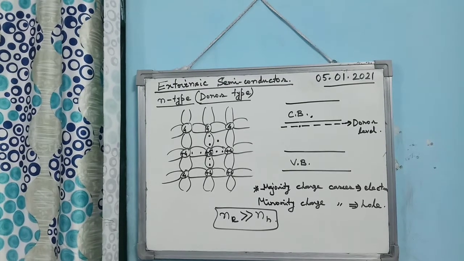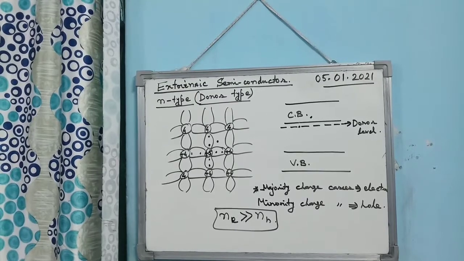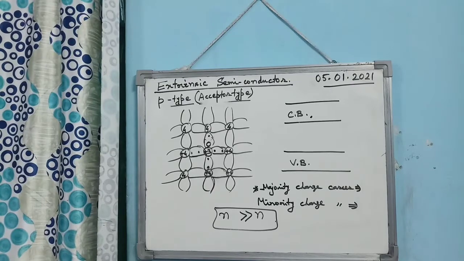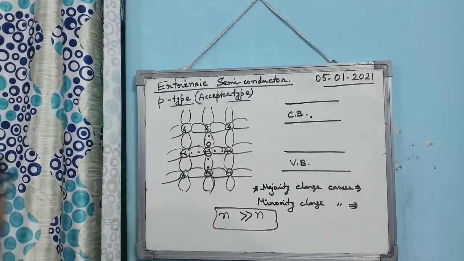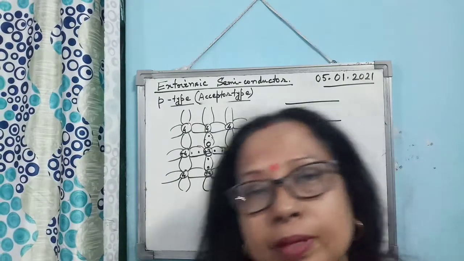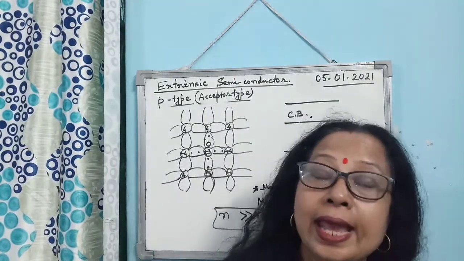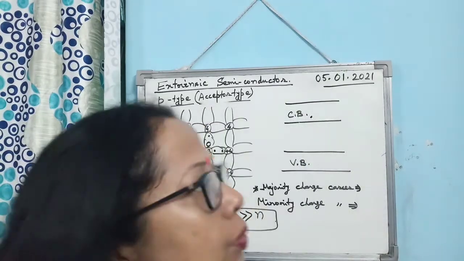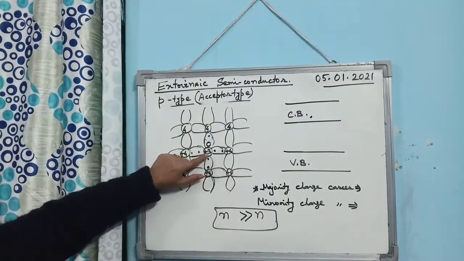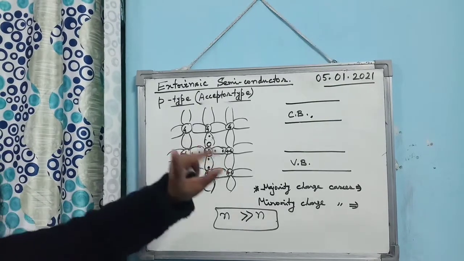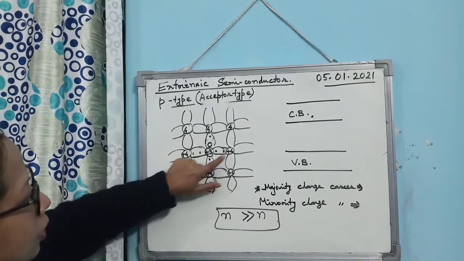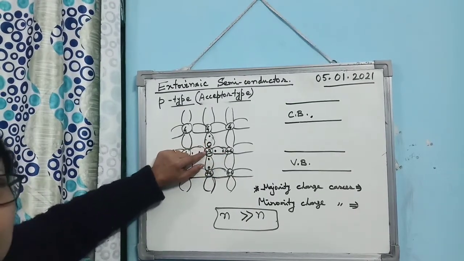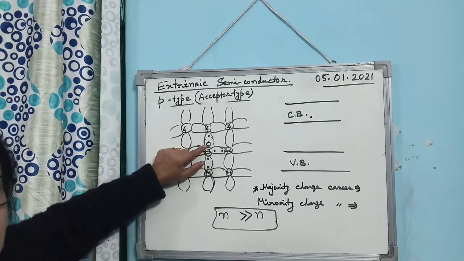The next type of extrinsic semiconductor is known as P-type semiconductor, or acceptor type semiconductor. In this case, what do we do? We add trivalent impurity to tetravalent intrinsic semiconductor. Trivalent impurity means the impurity atom has 3 valence electrons. So you see, 3 electrons will make 3 covalent bonds, and there will be a vacant space for the fourth covalent bond. So you may consider that the absence of an electron is a hole.